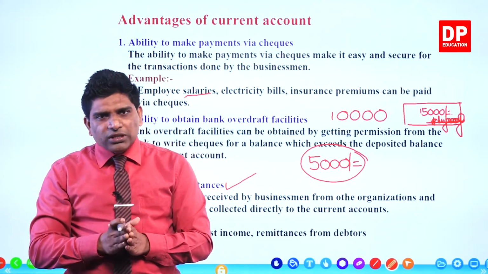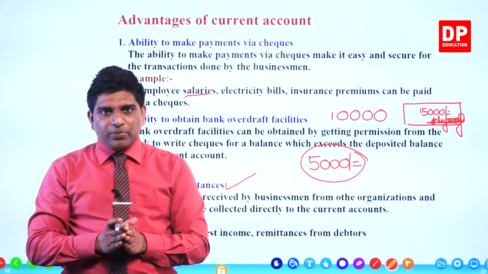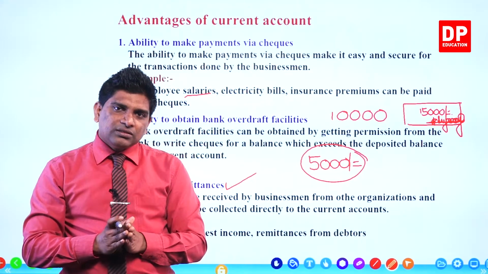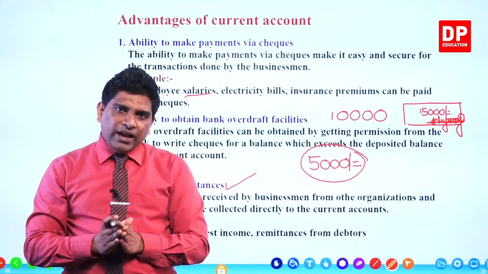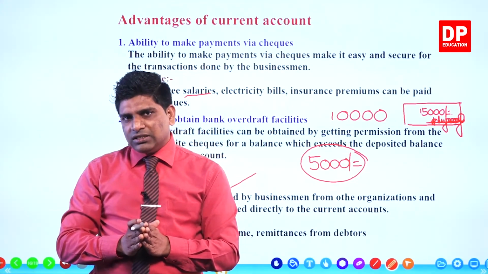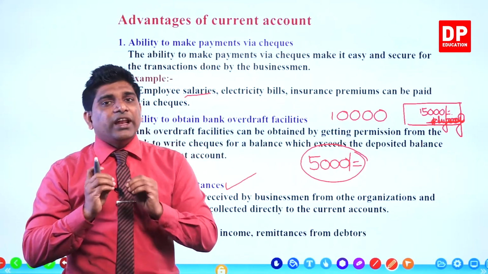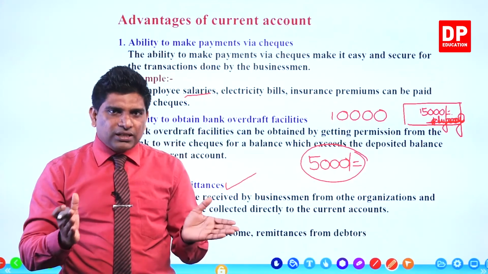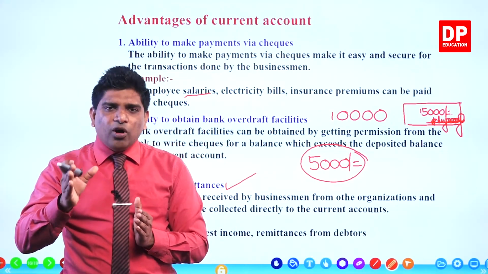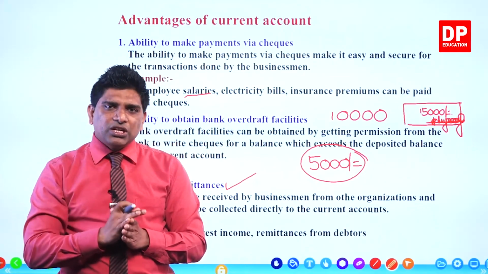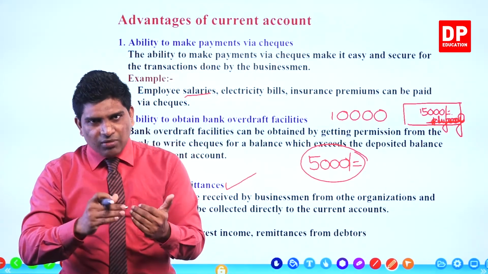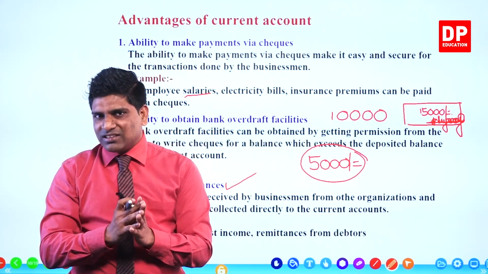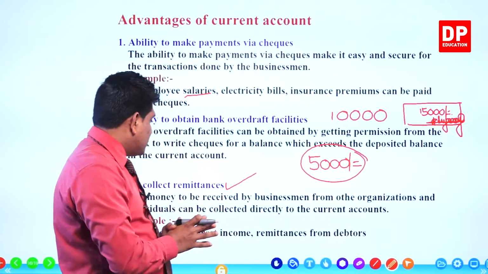Then you can inform the person who rents your building, and the share market, to deposit their payments directly to your current account. They need not come to your place to pay their money. You inform them to directly deposit your income to your bank account. That is called direct remittances.